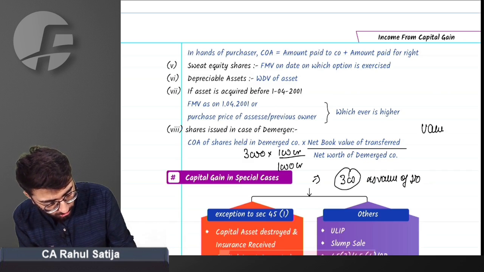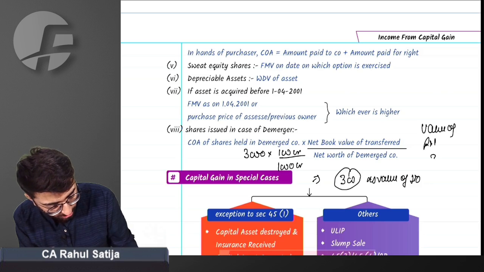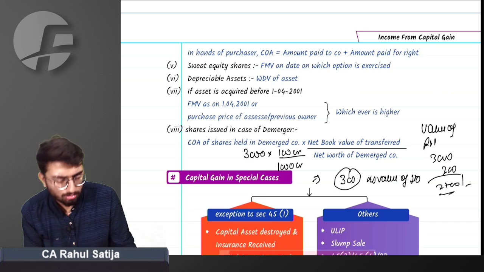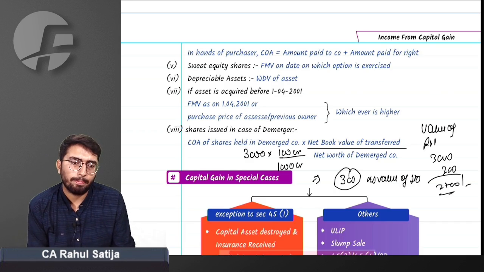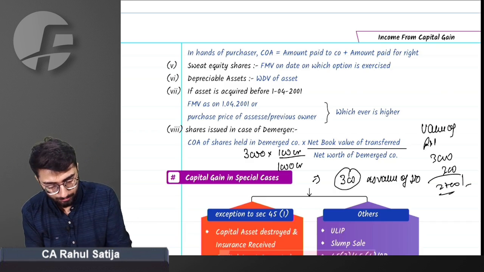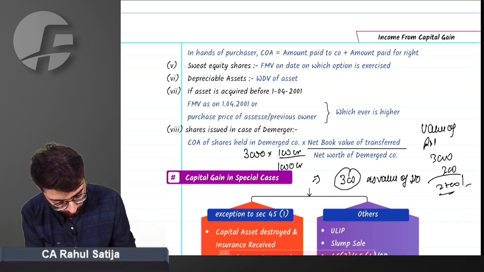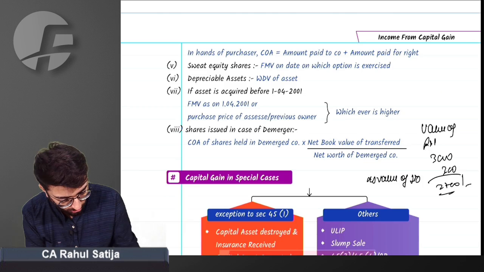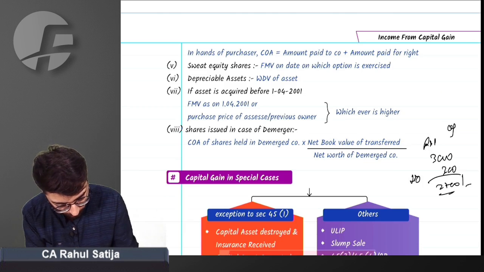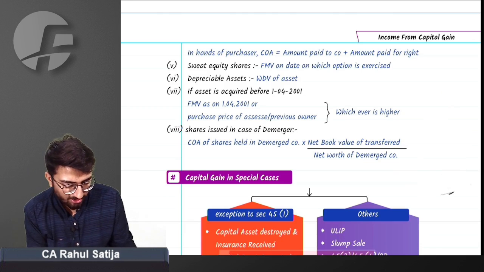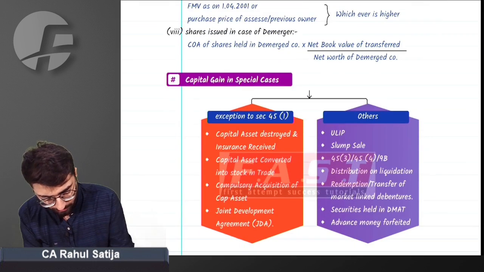The value of Reliance will be 3,000 minus 300, which is 2,700. As simple as it can be. Did you get this point or not? Yes, sir, we did understand what you are trying to say.